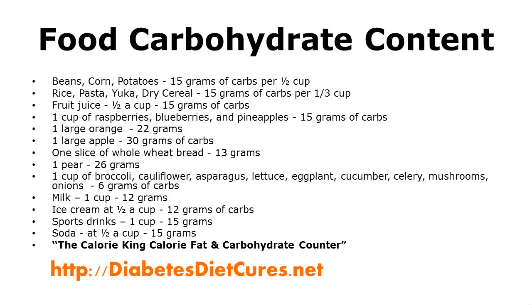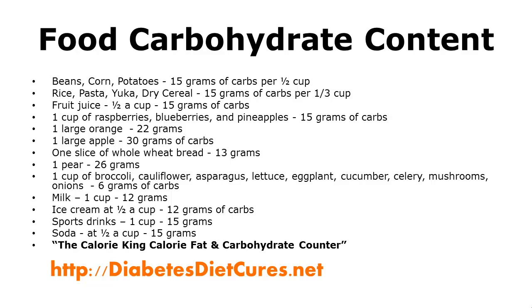1 cup of raspberries, blueberries, and pineapples contains about 15 grams of carbohydrates. 1 large orange is about 22 grams of carbohydrates. 1 slice of whole wheat bread is roughly 13 grams of carbohydrates. 1 pear is about 26 grams of carbohydrates. 1 cup of broccoli, cauliflower, asparagus, lettuce, eggplant, cucumber, celery, mushrooms, onions, all contain about 6 grams of carbohydrates.